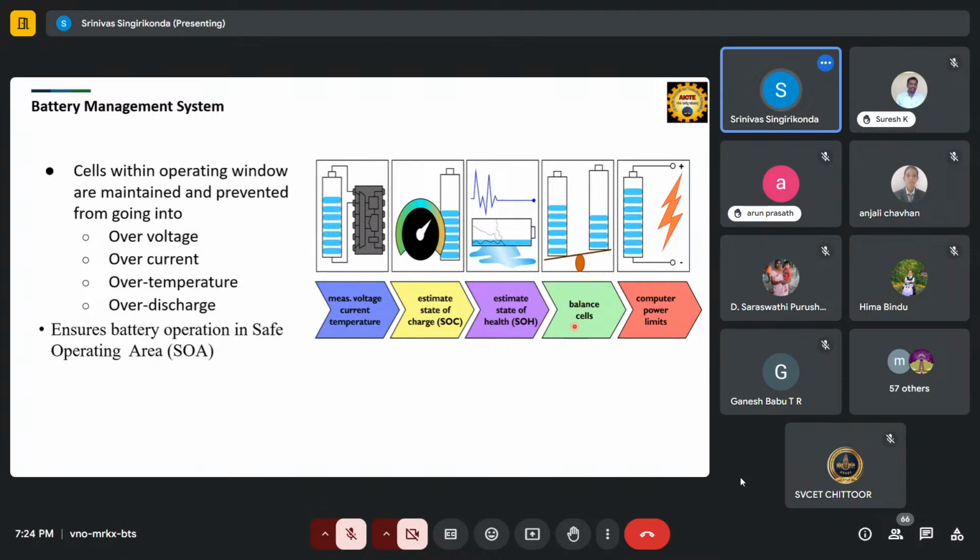And cell balancing. Cell balancing is nothing but, if you take cells from the same company also, when you are charging both the cells, they are not going to charge at the same level. Some battery may charge slowly, or some battery may charge fast, right? It is due to the internal characteristics, or due to aging. If you observe your mobile, when you purchase a mobile, during the initial days its performance is very high. It will take maybe 1 hour to charge, and you can use it for 1 day fully, for example.